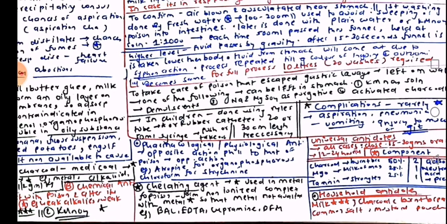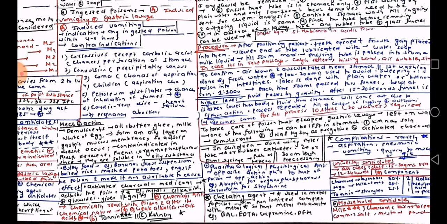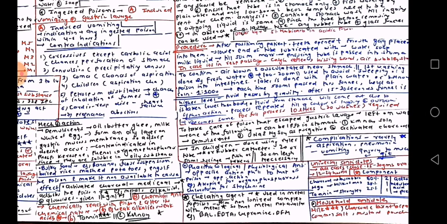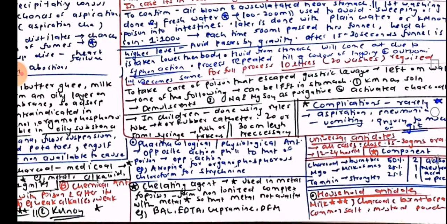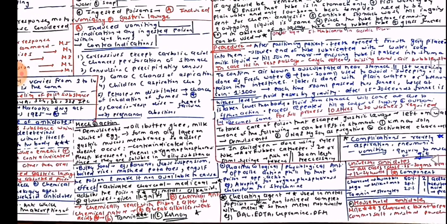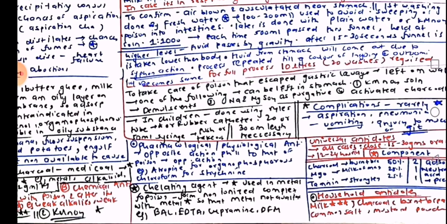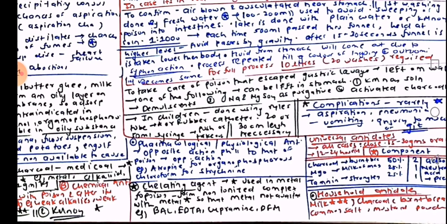Then we have universal antidotes. Universal antidotes are used in all cases, dose 15 to 30 grams orally in 12 to 24 hours. Components, this is very important: charcoal, magnesium oxide, and tannin. Charcoal or burnt bread 50%, milk of magnesia 25%, tannic acid 25%, in the ratio 2:1:1. And lastly, we take on the household antidotes, which are milk, charcoal, burnt bread, common salt, mustard, and powders.